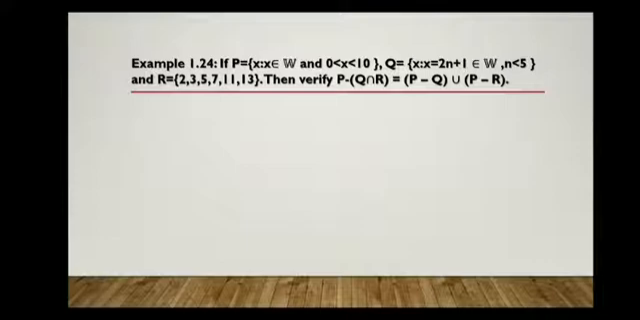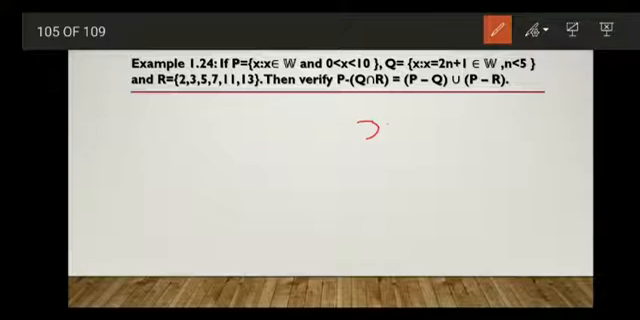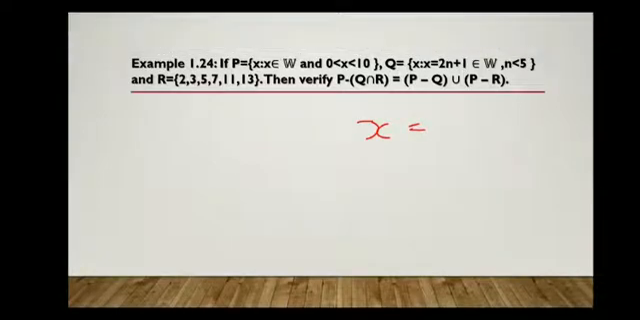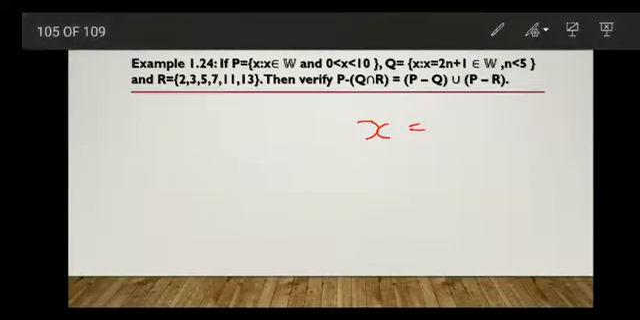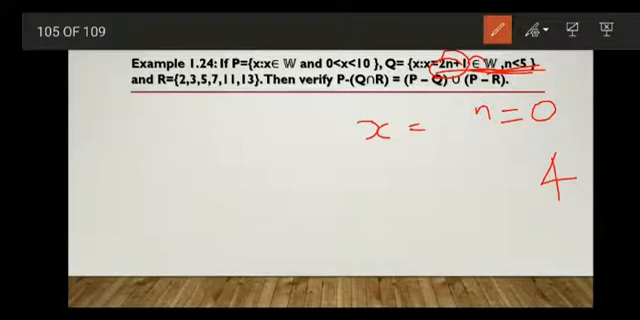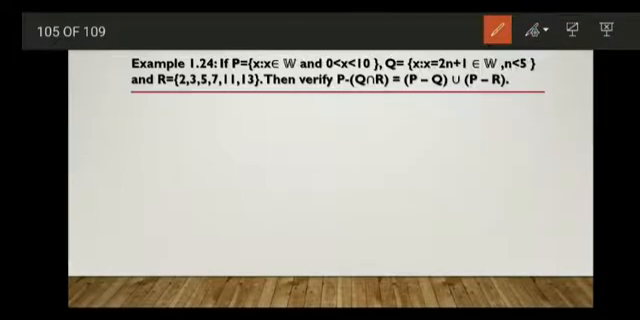What is Q? Q is equal to x such that x is equal to 2n plus 1, n belongs to W, and n should be less than 5. So for n we have to substitute values here. Since n belongs to W, it starts from 0, and since n is less than 5, we substitute till 4.